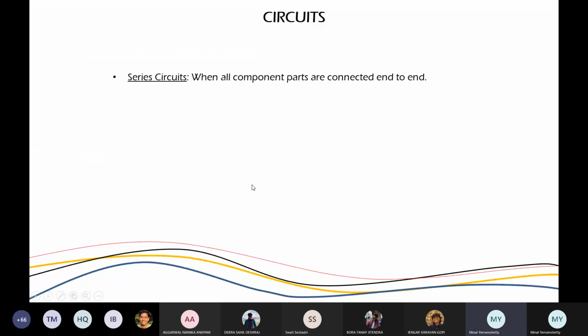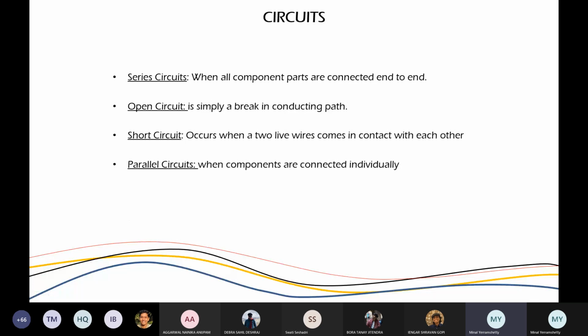So what are circuits? So अभी तक आपने conduit से ऊपर आ गए आप. ठीक है, अभी आपको बस बार पता चल गया, एक से अनेक हो गया, मीटर में गया, कट आउट हो गया, फिर वहां से निकल के अभी आपके घर तक आ गया। अब आपको सीरीज लेना है, because as Shravan rightly said, now the electricity will enter your house. So you have these many options to take your electricity all around your flat. You can do it in series circuits, open circuit, short circuit, parallel circuit.